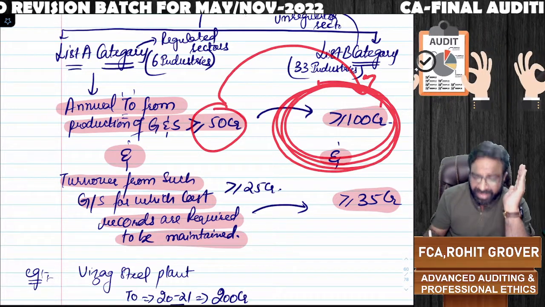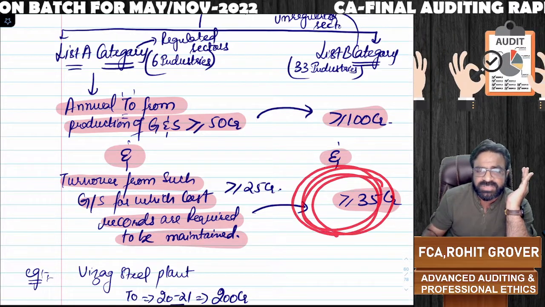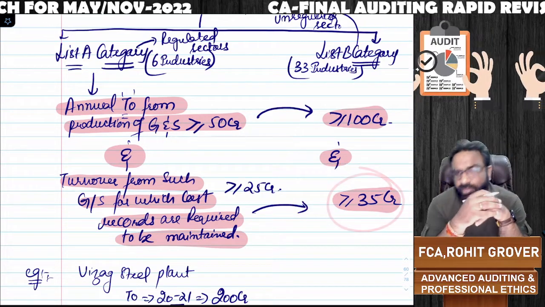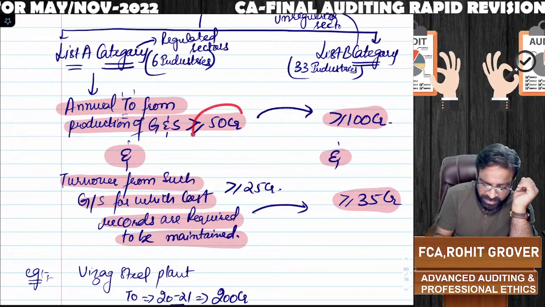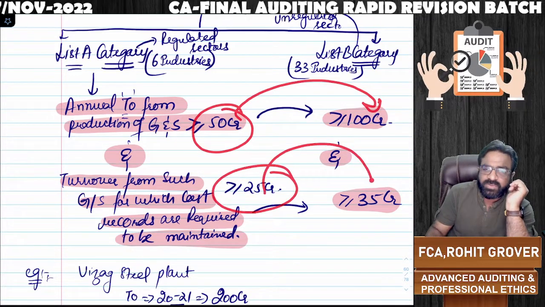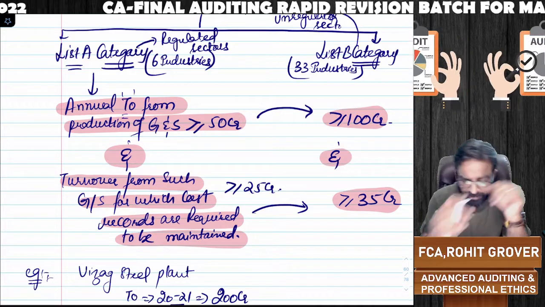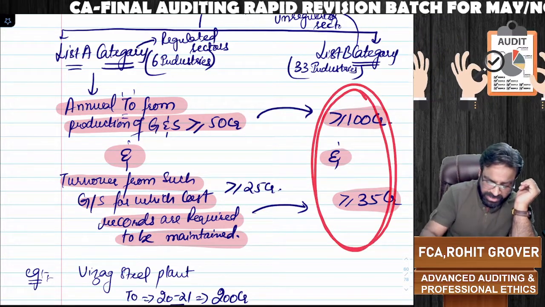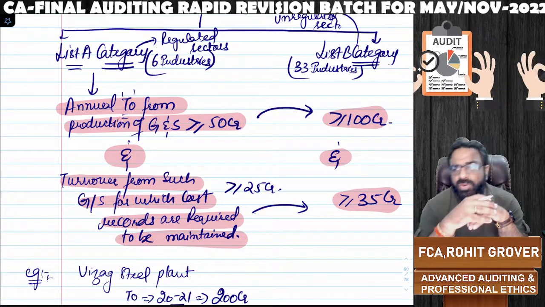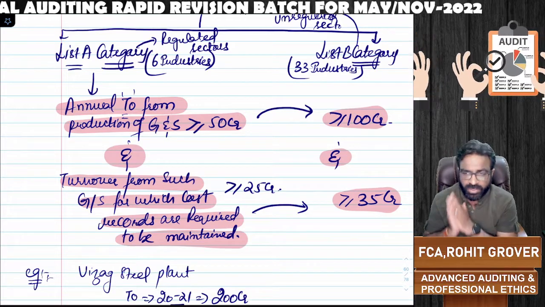And your turnover from such goods and services for which cost records are required to be maintained has been changed to 35 crores or more. So this turnover of 50 crores becomes 100 crores in List B category, and this turnover of 25 crores becomes 35 crores in List B category. Remember, both the conditions are required to be satisfied. Then only cost audit is required. Otherwise, cost audit is not required.